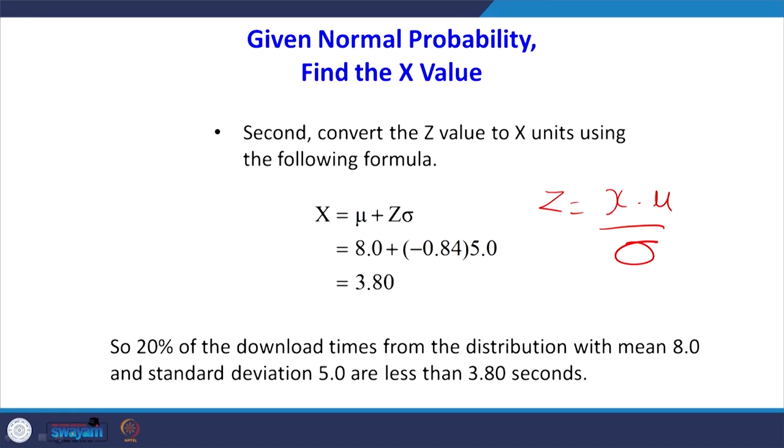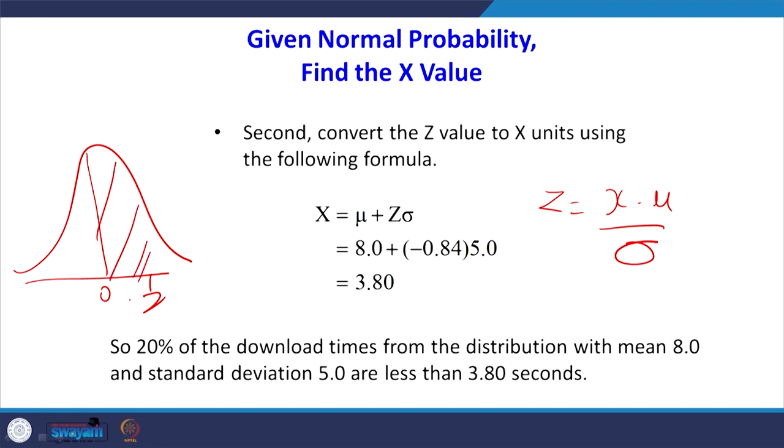And one more thing, when you are finding the value of z, you should be very careful what kind of normal distribution table you are using. If the normal distribution table gives area from 0 to positive z, and you are measuring area on the left hand side, then we will get some z value, but you have to attach a negative sign to that. So, we should be very careful. So, x = mu plus z sigma = 8.0 minus 0.84 multiplied by 5, we are getting 3.80. So, 20% of the download times from the distribution with mean 8 and standard deviation 5 are less than 3.8 seconds.